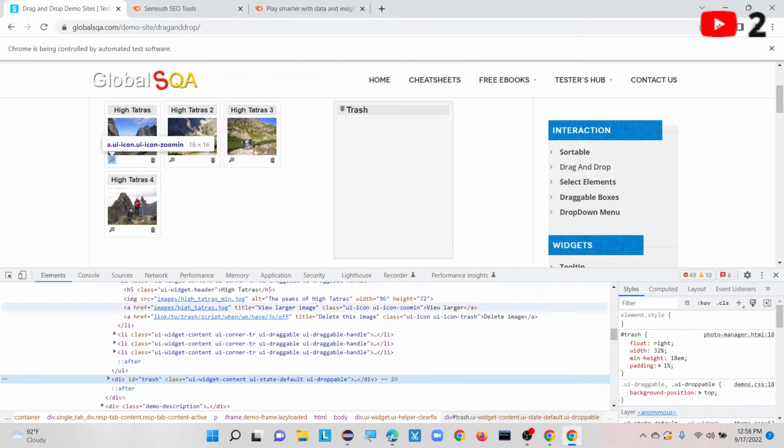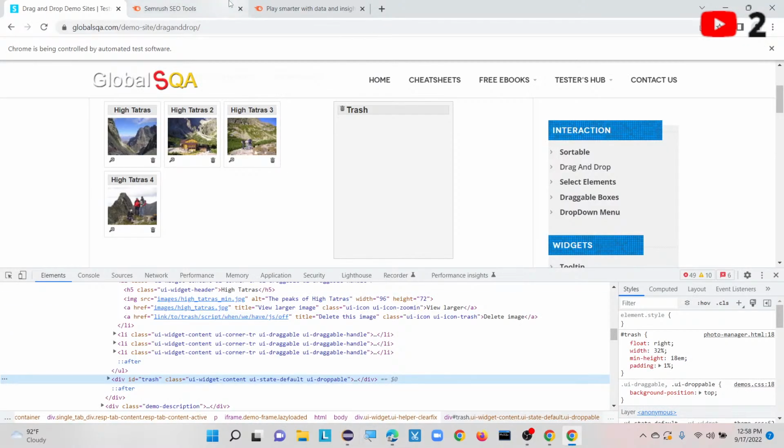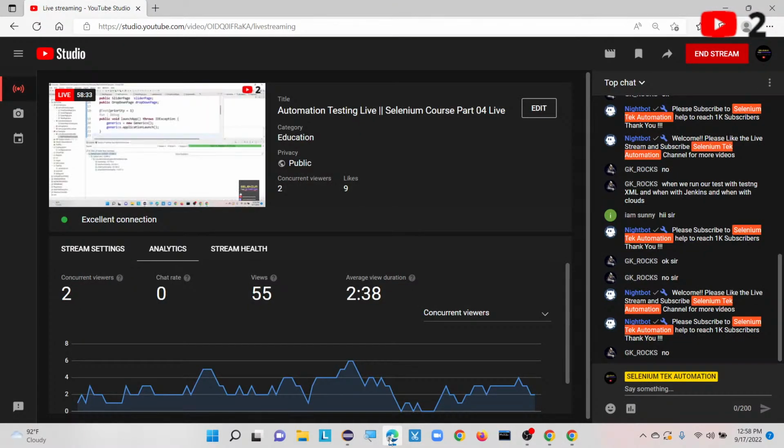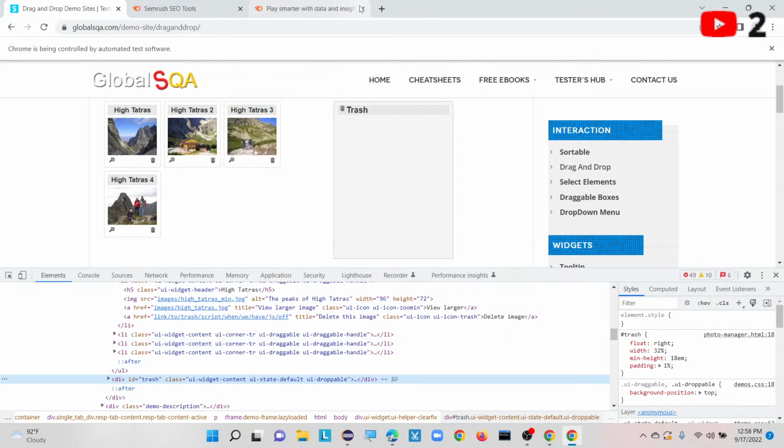Okay, so now let me automate this scenario. Is there anyone who is watching the stream currently or not? No questions. I will do this drag and drop operation then.